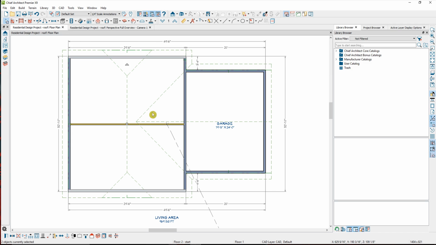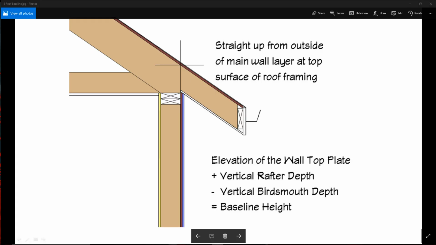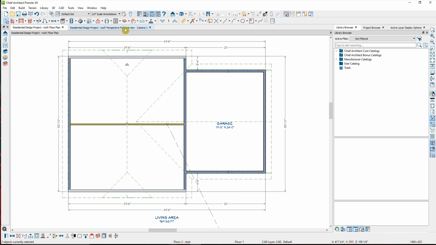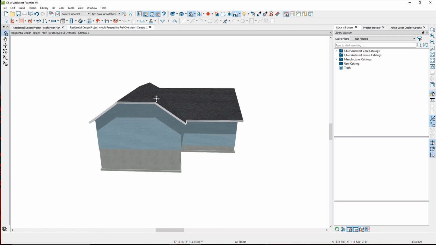When I talk about the roof baseline, what I'm referring to is a point that is in line with the outside edge of the framing layer of the wall, past the top plates, going up to the top of the rafter. When I do in from baseline, I'm choosing to go inward from that baseline. In this instance, we're doing 120 inches for the main structure and 100 inches for the garage to be the in from baseline values. If I look at that perspective full overview again, you'll see that we have that half-hip